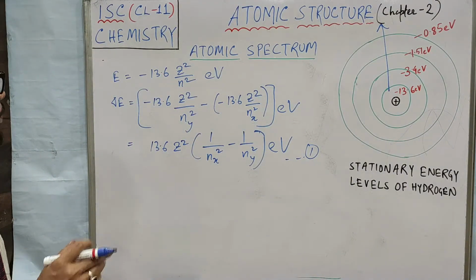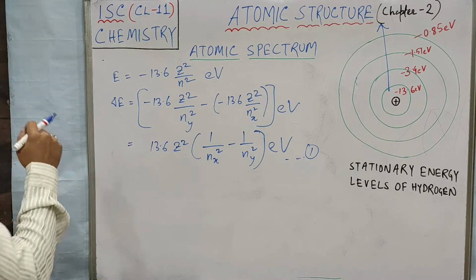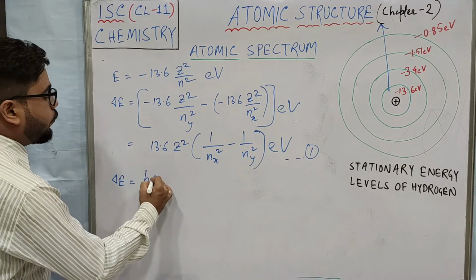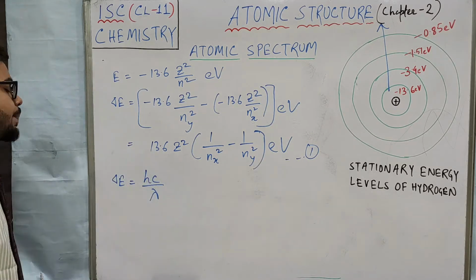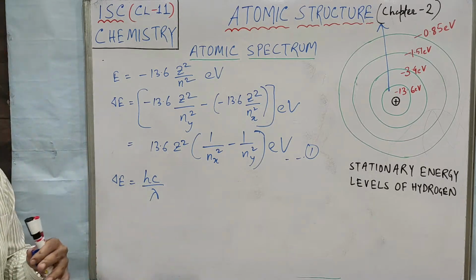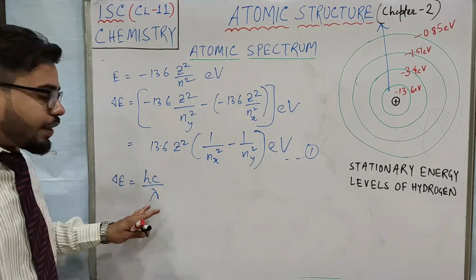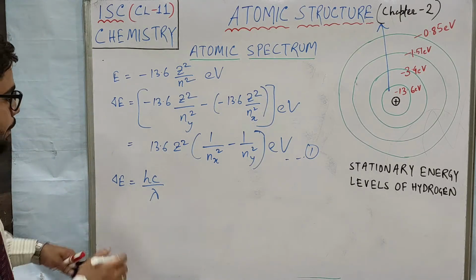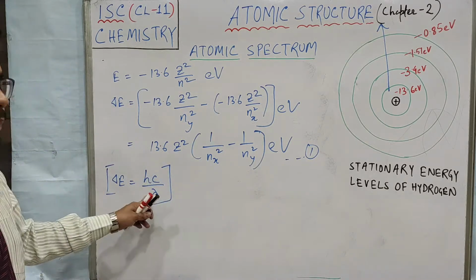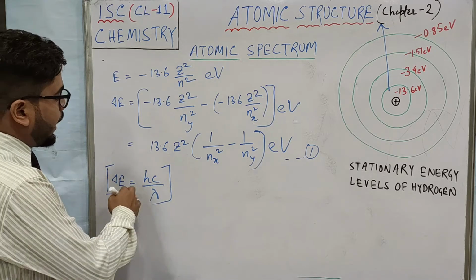In the quantum model of electron you will be learning that this emitted energy you can write in the form of hc by lambda, because we know in the emission spectrum where energy is being emitted and spectrum is being formed, that light has some specific wavelength, and by this expression you can calculate the wavelength. Lambda is what? The wavelength.